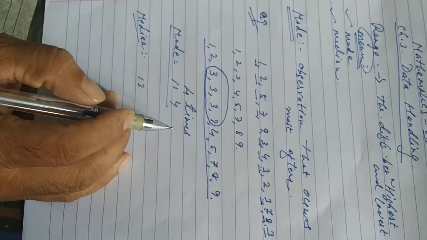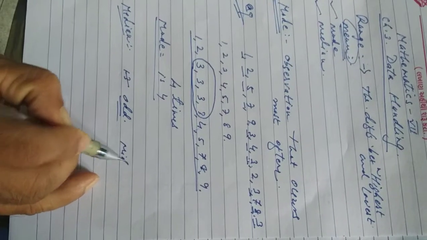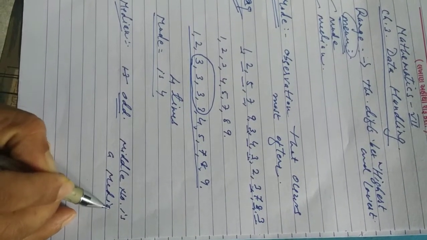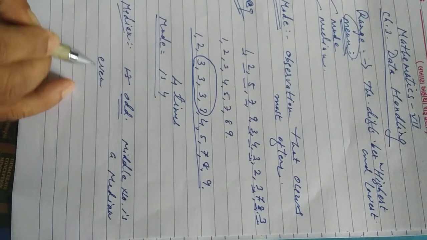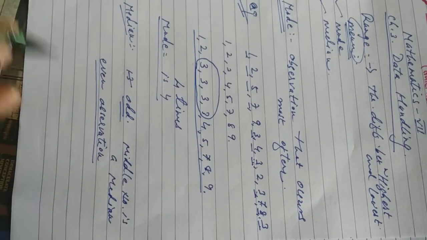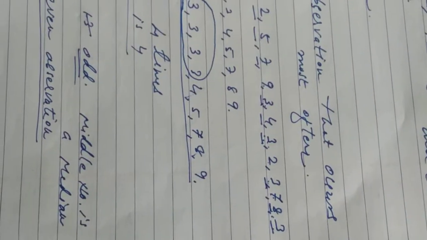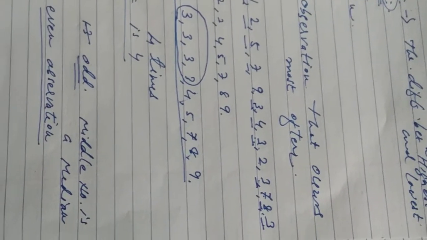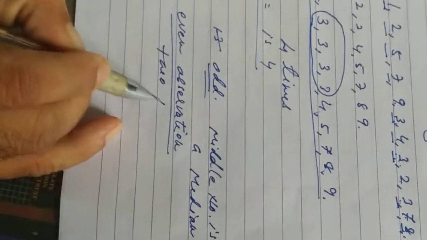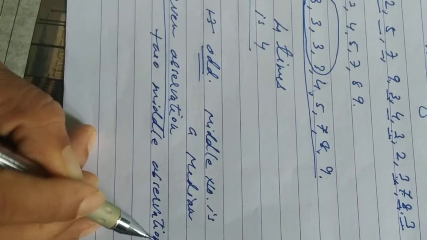As well as maybe an even number. If odd, the middle number is the median. But if we have an even number of observations, then what to do? So at that time, with an even number of observations, the median is the mean of the two middle observations. Understood? Then the two middle observations give our median. Got it?